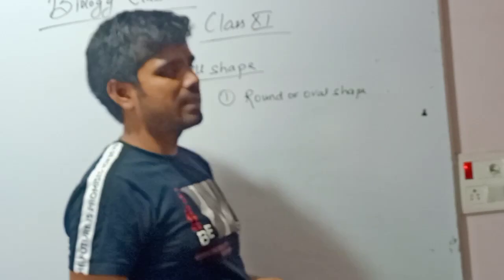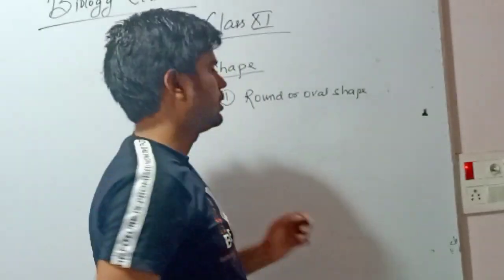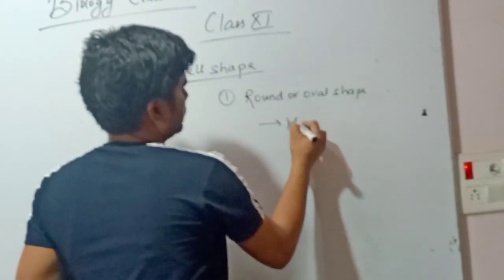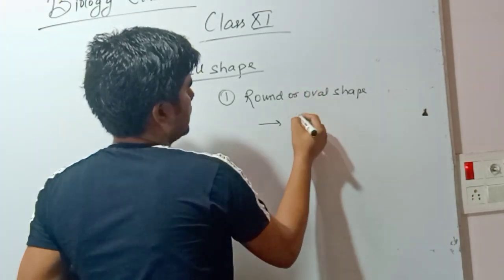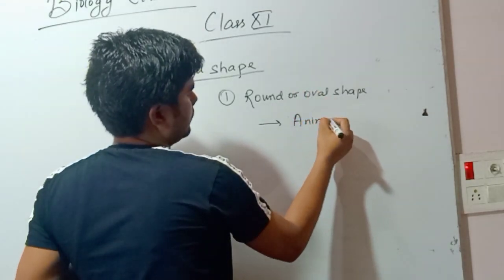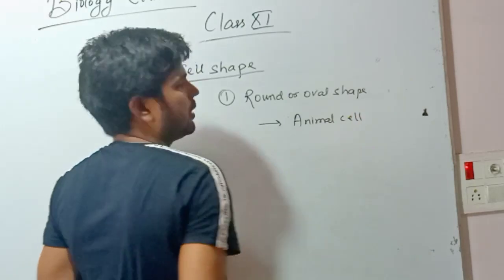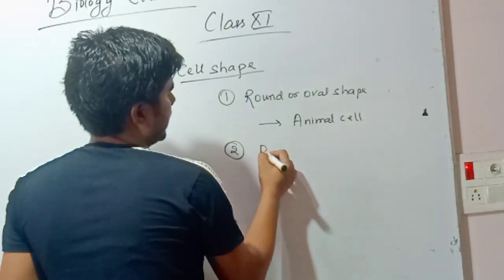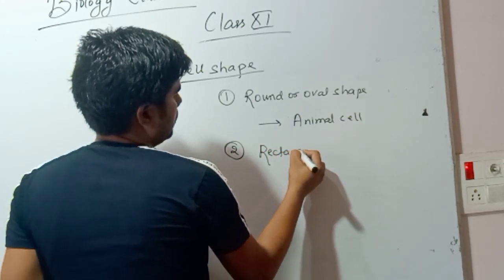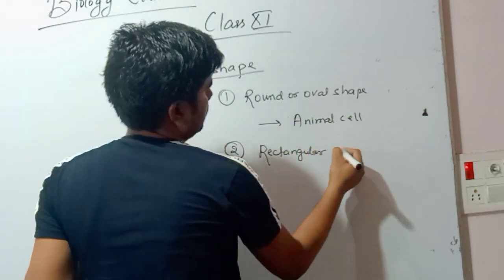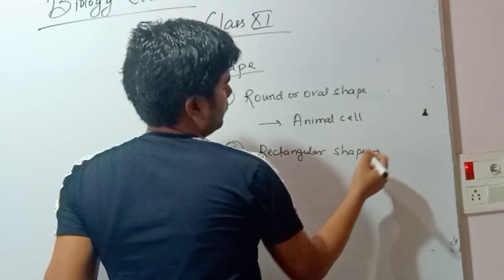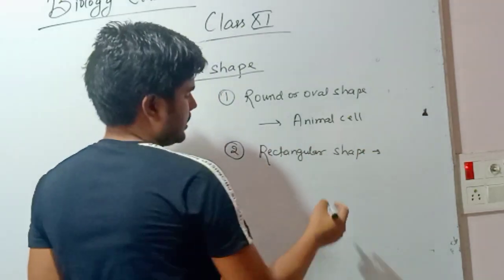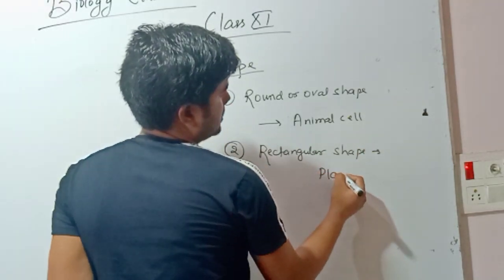The round or oval cell shape is found in human cells, or we can say animal cells. Whereas rectangular shape of the cell, we can see this in plant cells.